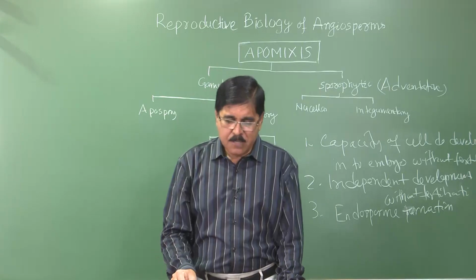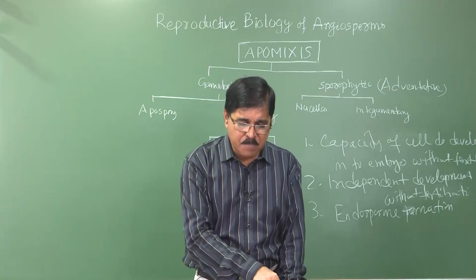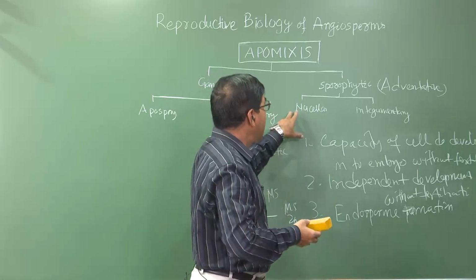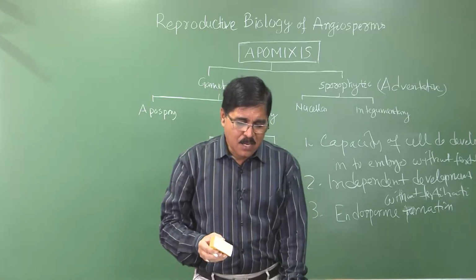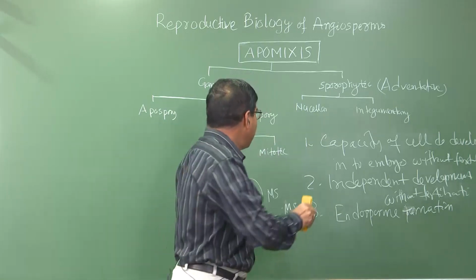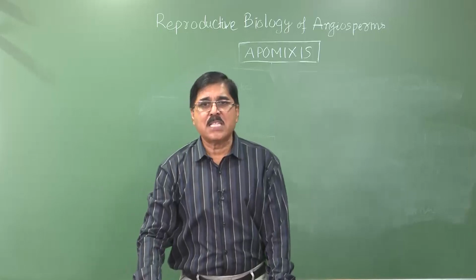So this is about the mechanism by which the aposporic embryos are formed. Then what are the different types of apomictic pathways? Now in the normal pathway, what happens?